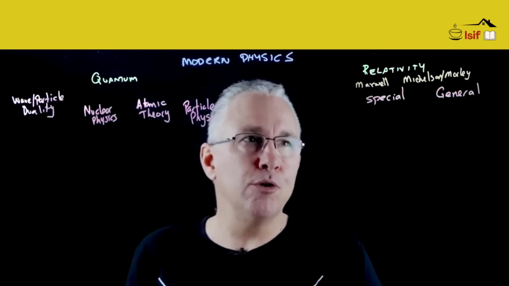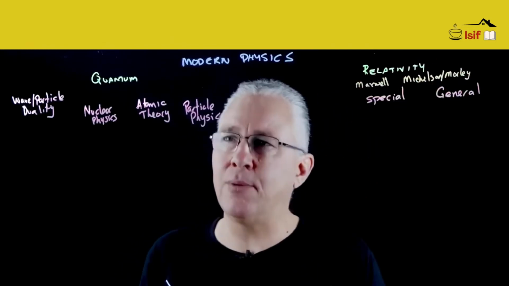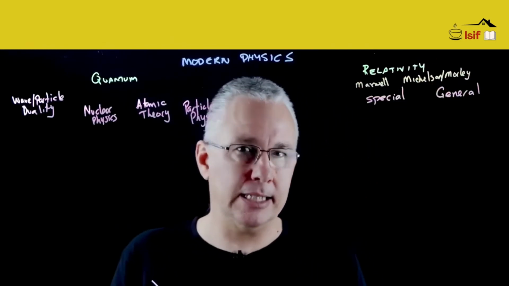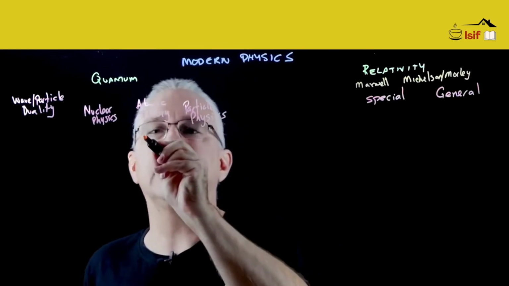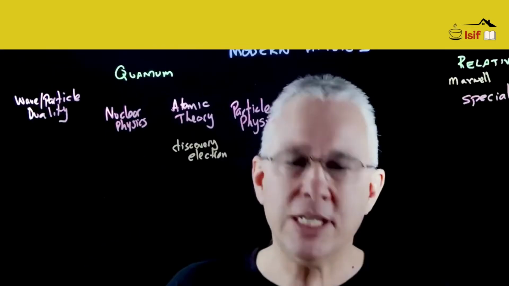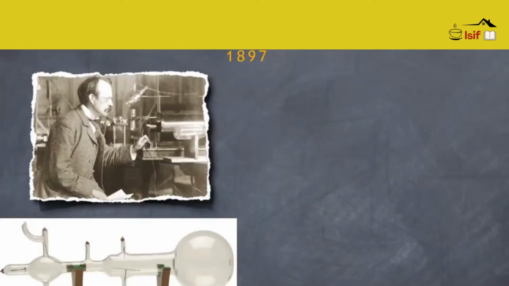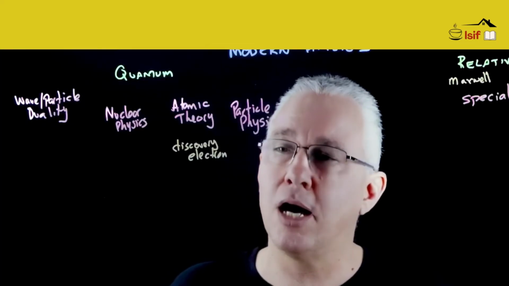So let's now move on. This is the 19th century, and now we're going to go first to the 1890s. I'm going to start off with the discovery of the electron. J.J. Thomson discovered the electron, and he discovered that this was significantly smaller than the smallest known atom at the time, which is hydrogen.